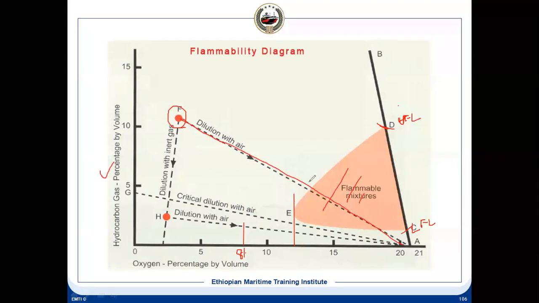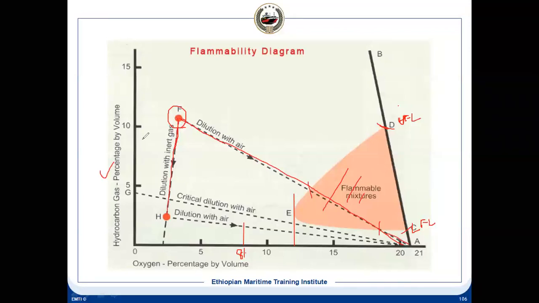It means from here to here, before it comes to 21%, it is crossing the flammable mixture, and it can ignite. So that's the reason we purge it. We have to purge it with the IG. Once you purge it with the IG, what does it mean? We are introducing IG into the tank. It will purge out the oxygen as well as the hydrocarbon gases.